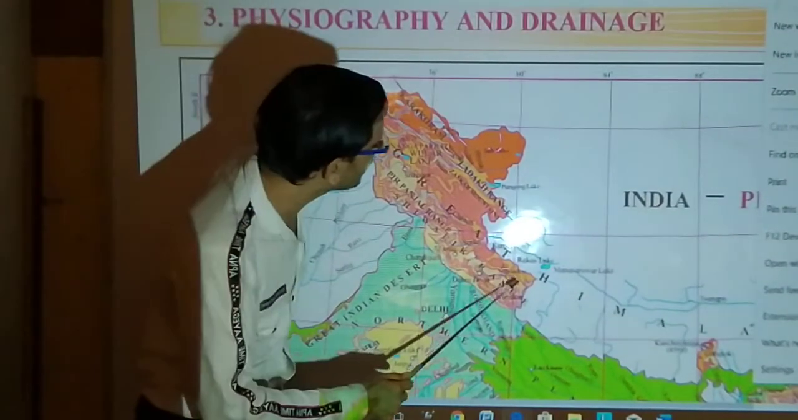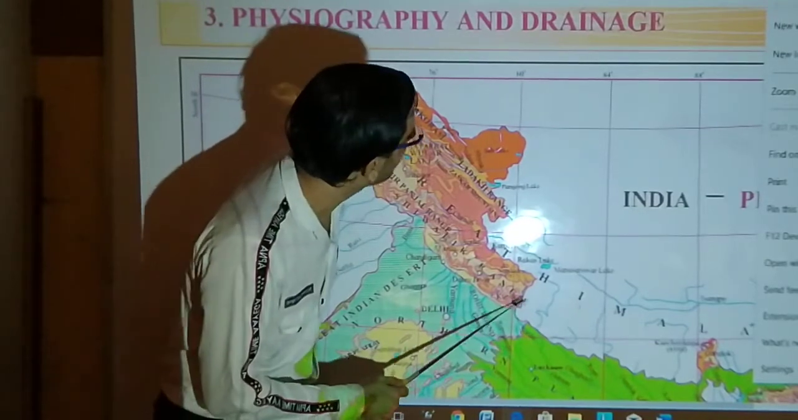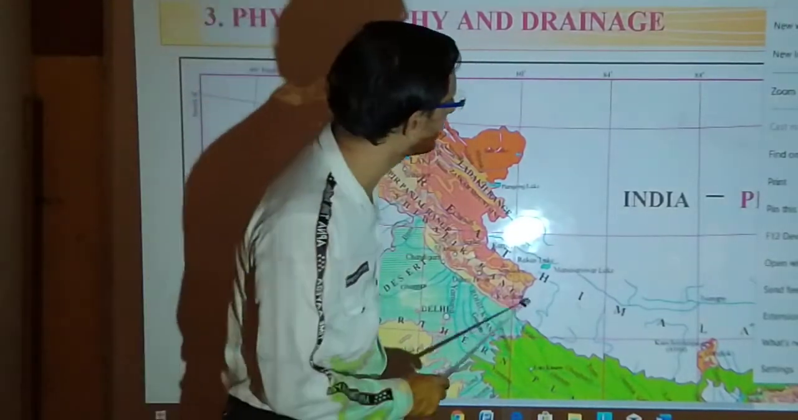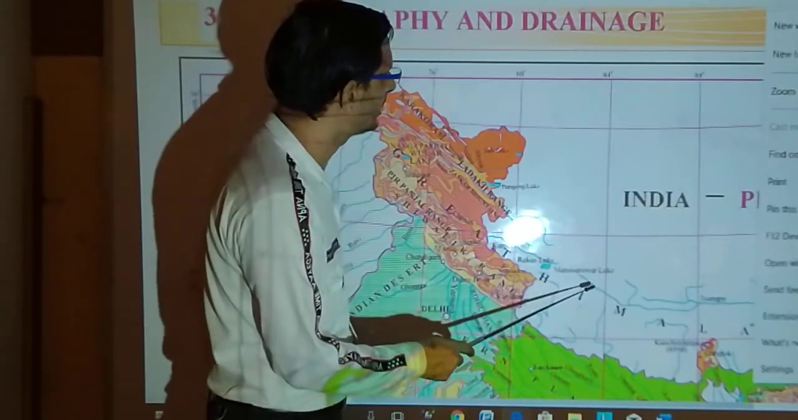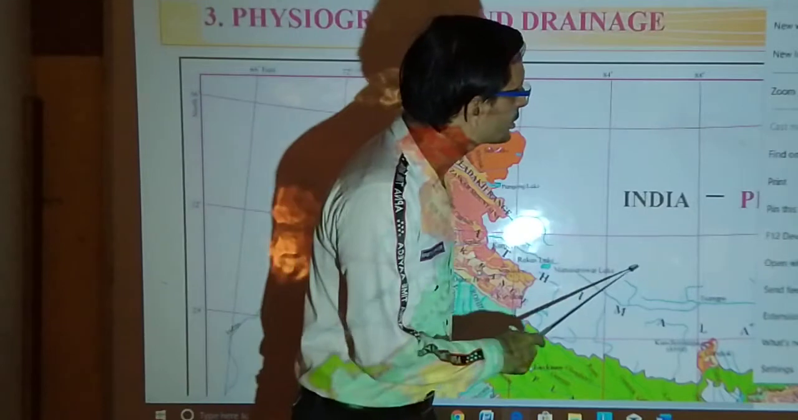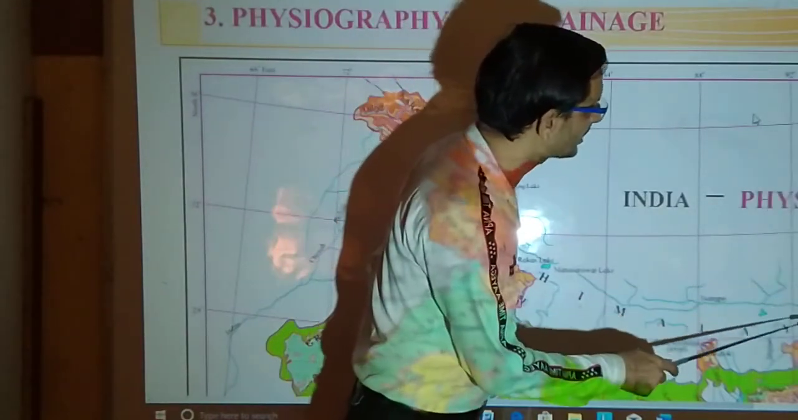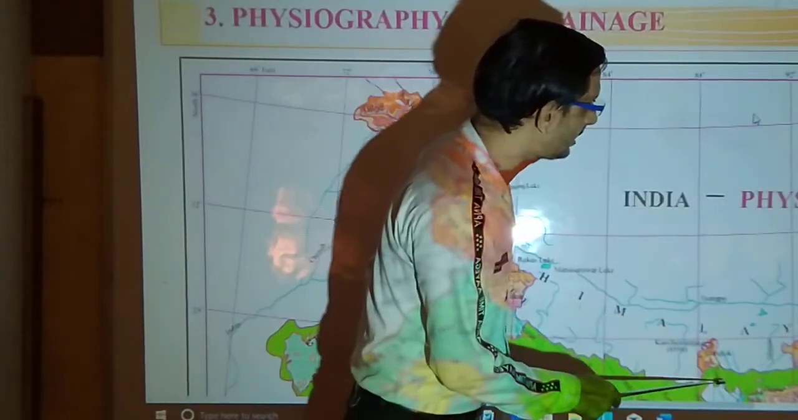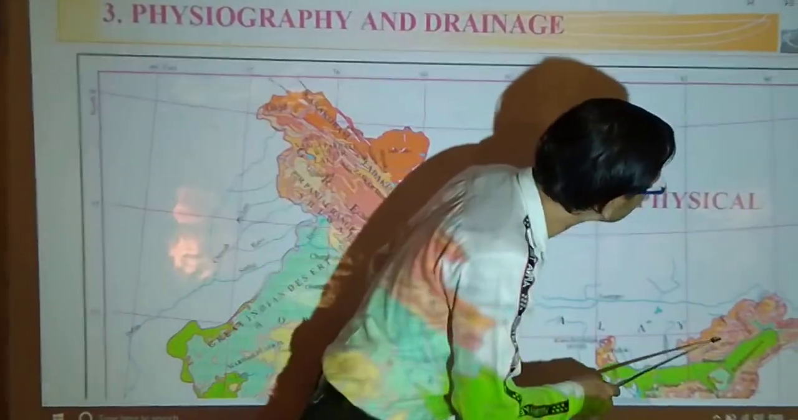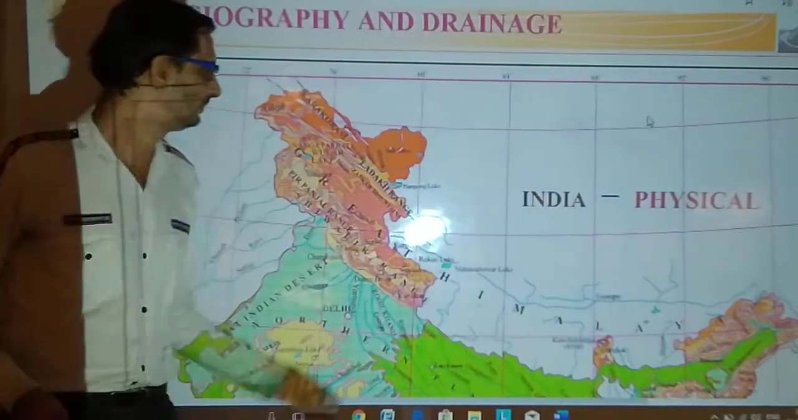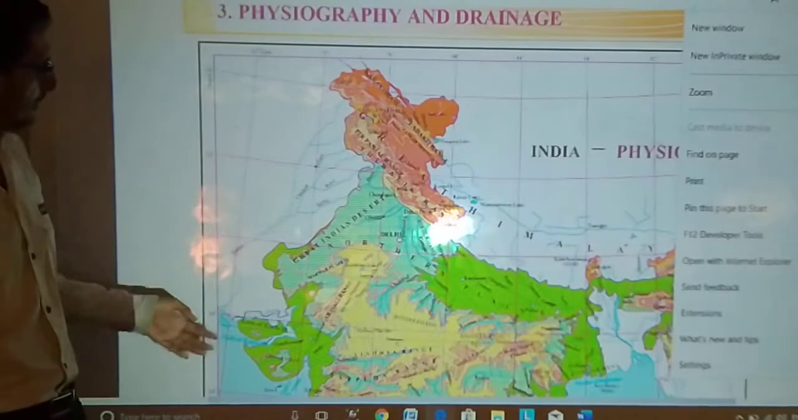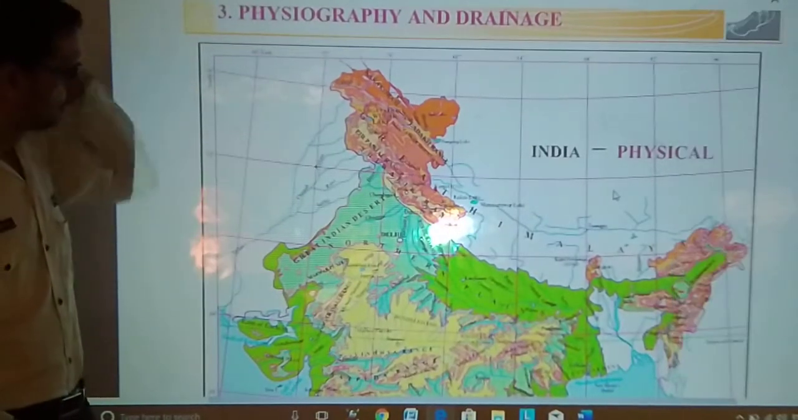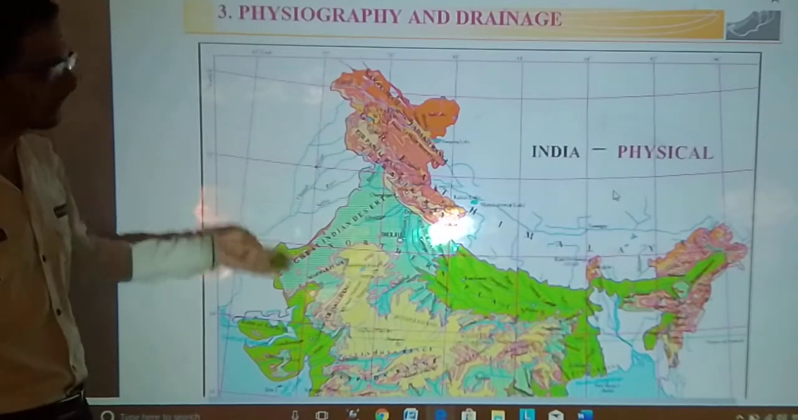And various rivers like Ganga and Yamuna, as well as Brahmaputra. Brahmaputra also originates near Mansarovar in the Himalayas, and then it goes to China, and afterwards it travels to Arunachal Pradesh and comes to India, where it is known as Brahmaputra. But there it is known as Tsangpo. Now we will go to the question and answers.